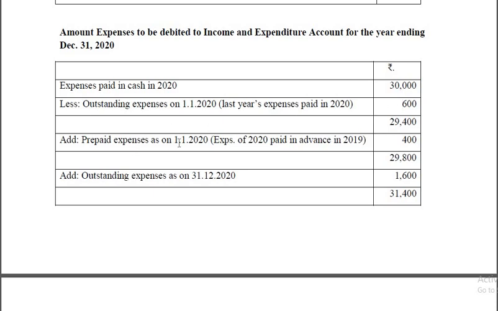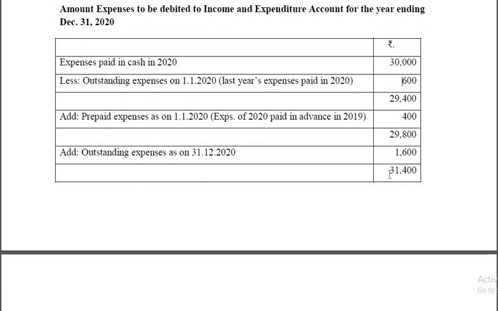Prepaid expenses on 1/1/20, that means last year at the end you have paid for current year. That is the expense of current year, therefore that should be added. Outstanding expenses as on 31/12/2020, that means this year's expense not paid, but it is the expense of this year, so it should be added.